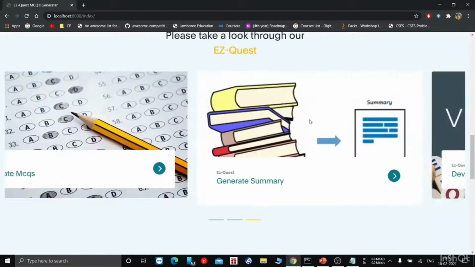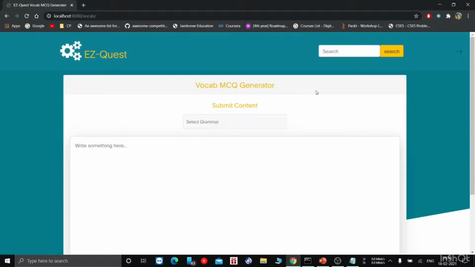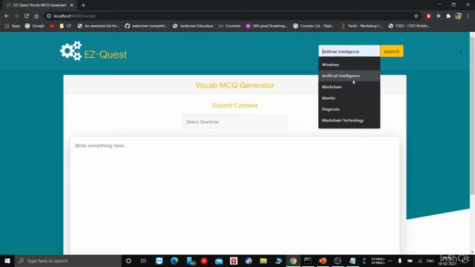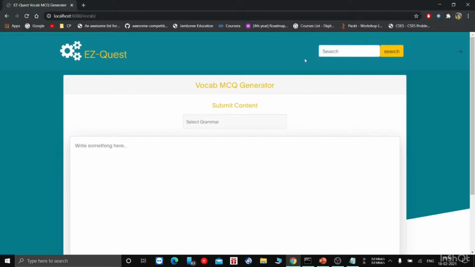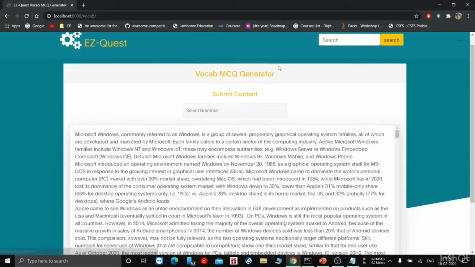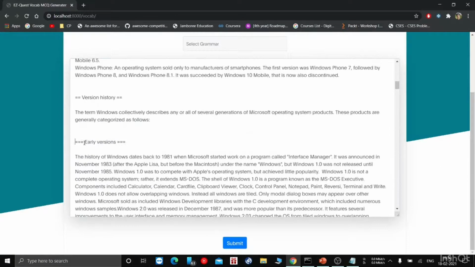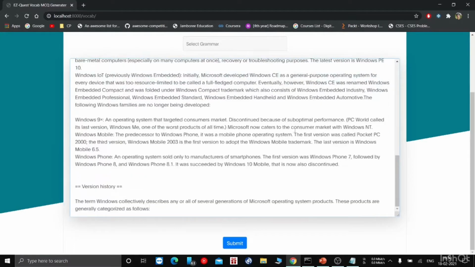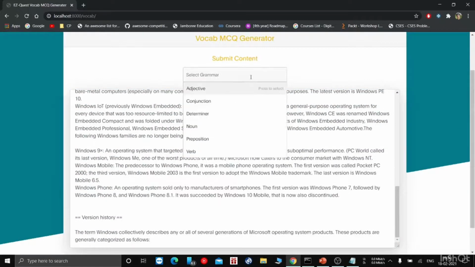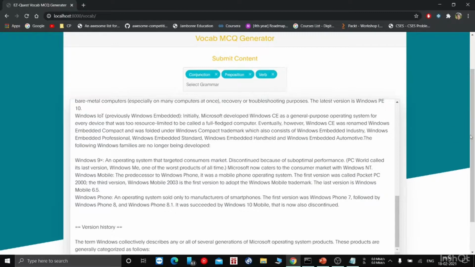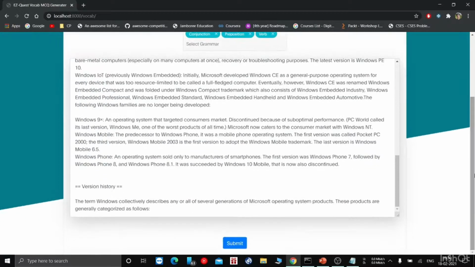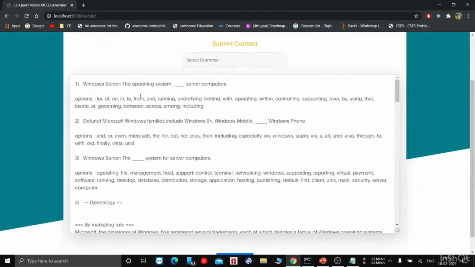Now let's see the vocabulary questions. Here, same as before, you can search for any text or topic you want. Let's search for Windows. As you can see, there is a lot of text. Here I'll delete some. Now here you can select the grammar. For example, if I select conjunction, preposition, and verb, all the questions generated would be based on conjunction, preposition, and verb. Now let's submit. Here you can see it has generated all the questions.